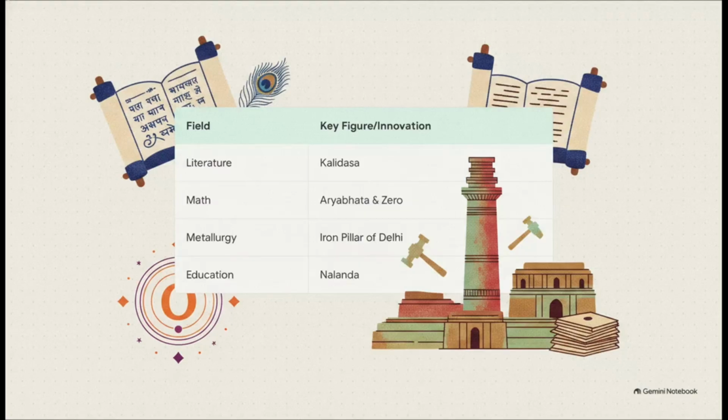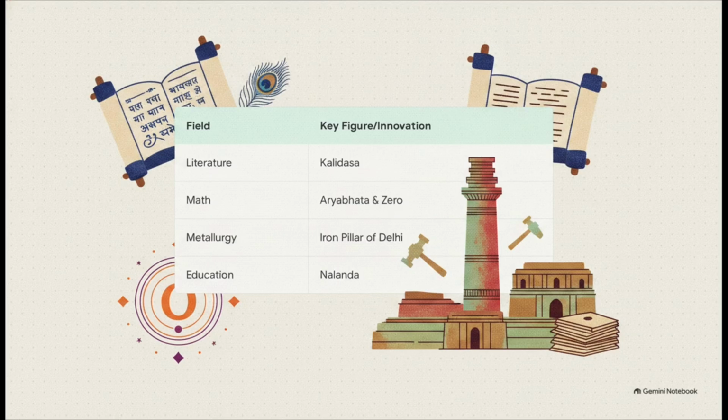This brings us to the era following the Mauryan collapse. Trade along the Silk Road was connecting India globally, setting the perfect stage for a massive cultural explosion during the Gupta Empire in the 4th century CE. Widely considered a classical golden age, let's use this table to systematically break down some of their incredible achievements.